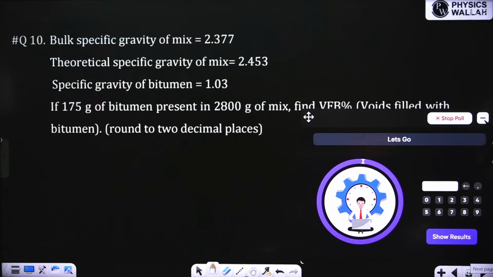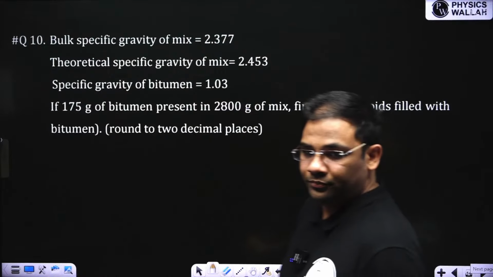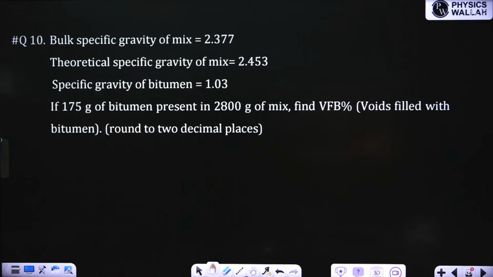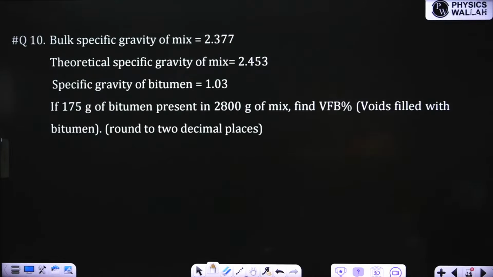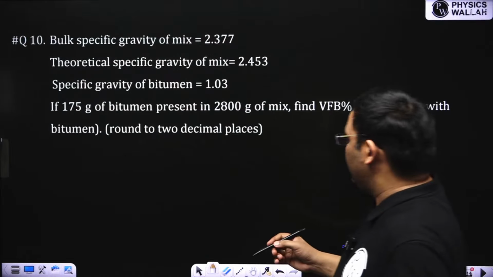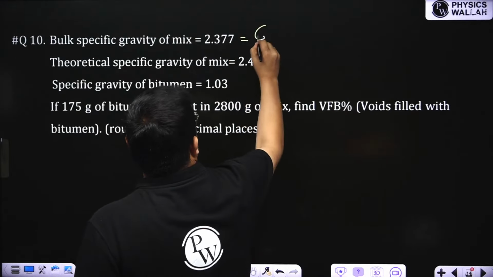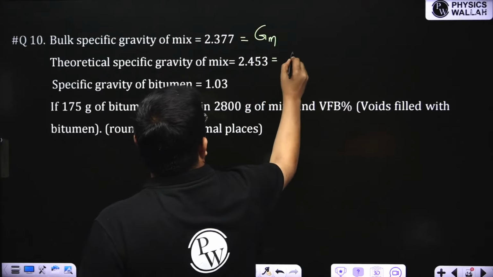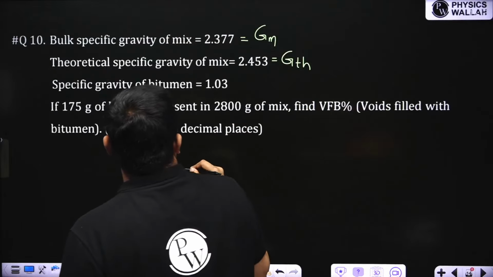So it is asked to find out the voids filled with bitumen. You know the formula? Okay. Formulas I have revised yesterday. So you have to use the formula. You see it is given here. Bulk specific gravity of the mix. This is GM. And this is maximum theoretical specific gravity of mix.